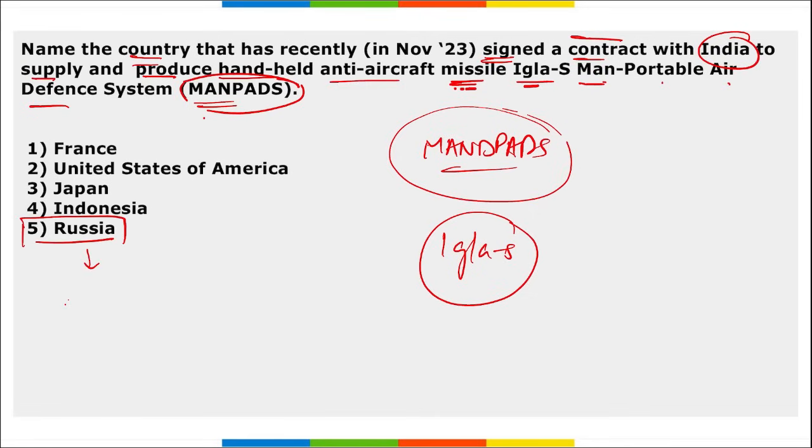Also remember, which is that missile that was developed between India and Russia together? That is BrahMos missile. Right? So it is Russia that signed a contract with India to supply and produce these anti-aircraft missile IGLA-S MANPADS.